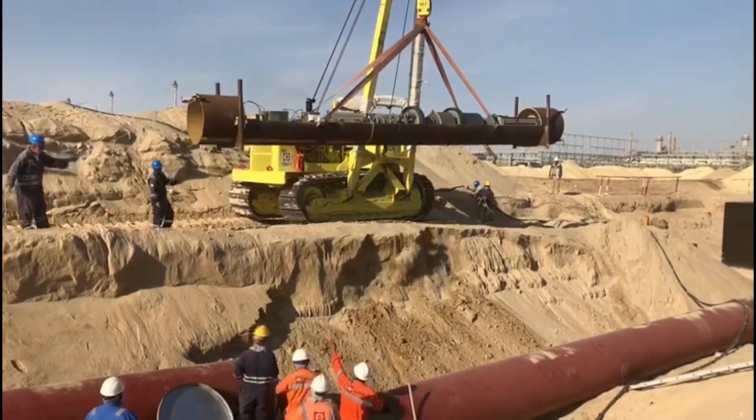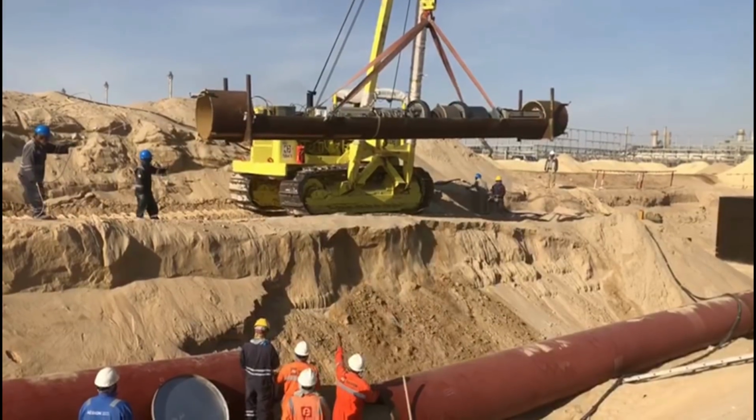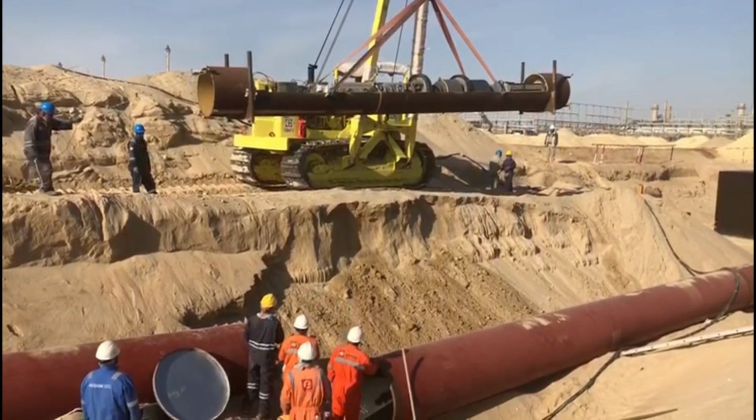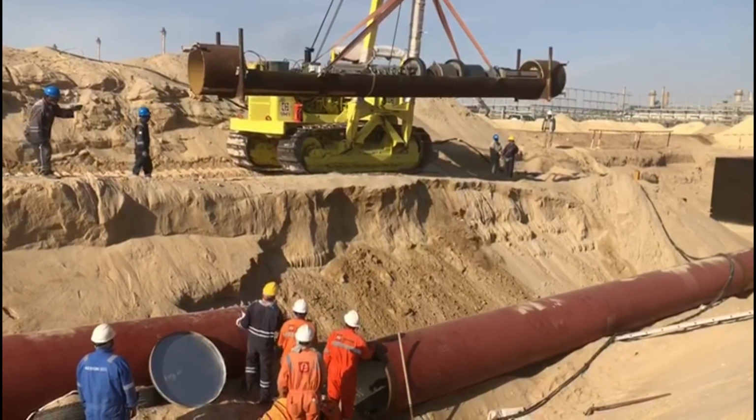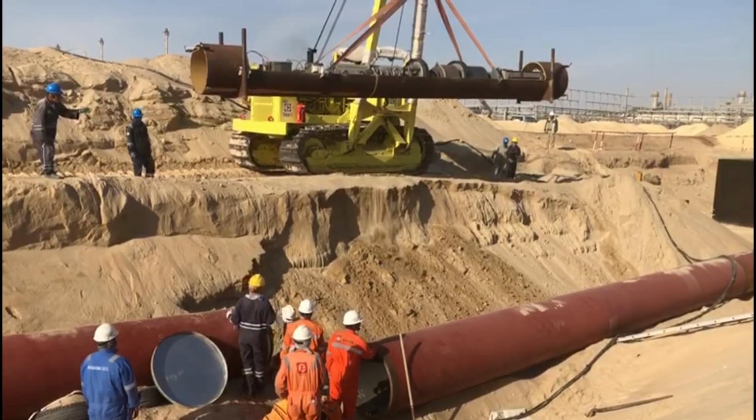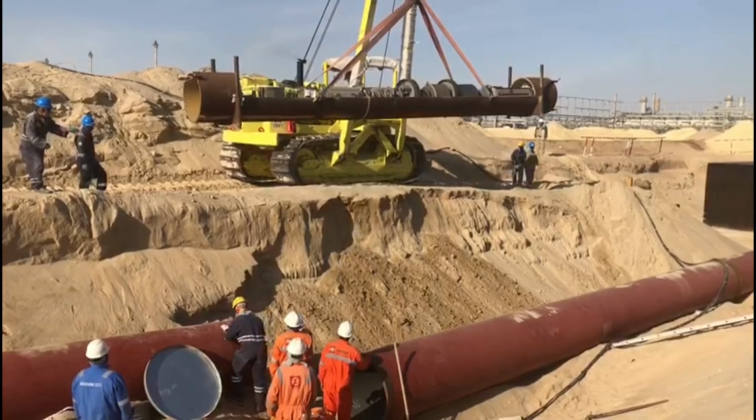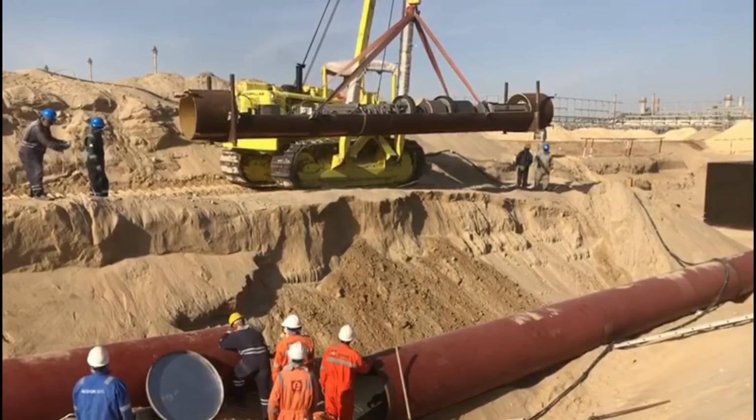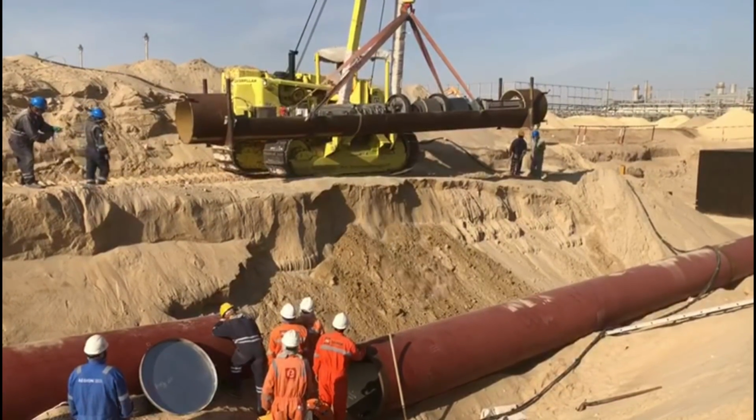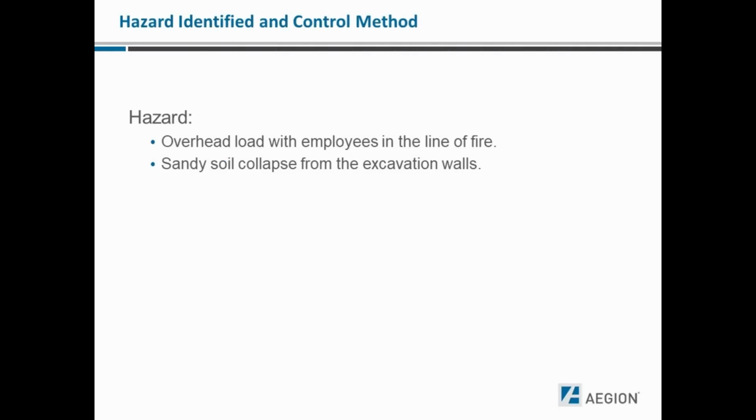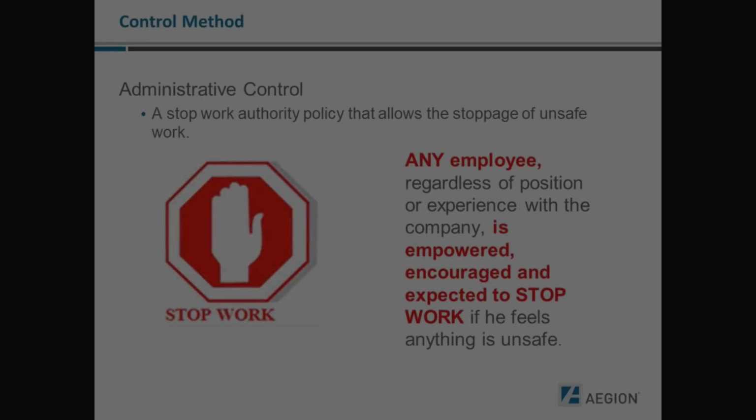If you spotted the overhead load with employees in the line of fire, then I would agree with you. As the video played a little further, you may have noticed the maneuvering of the side boom caused the sandy soil to collapse from the excavation walls. If the excavation wall were to collapse further, it appears possible that the side boom could be affected as well. In the worst case scenario, the employees in the excavation are not only exposed to the suspended robot, but also the side boom on the unstable ground.